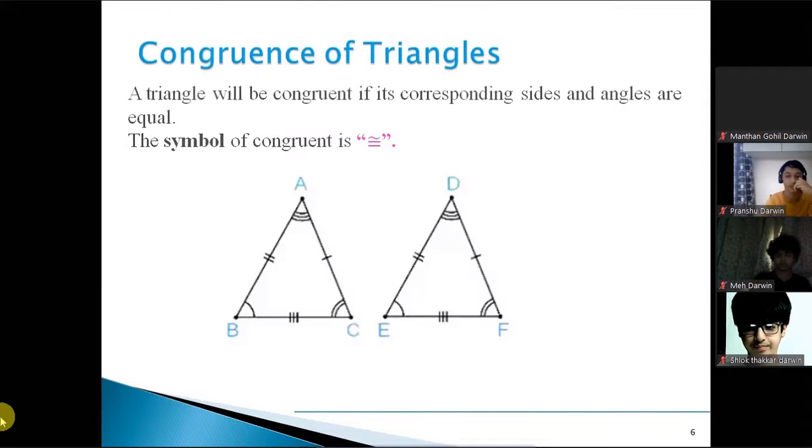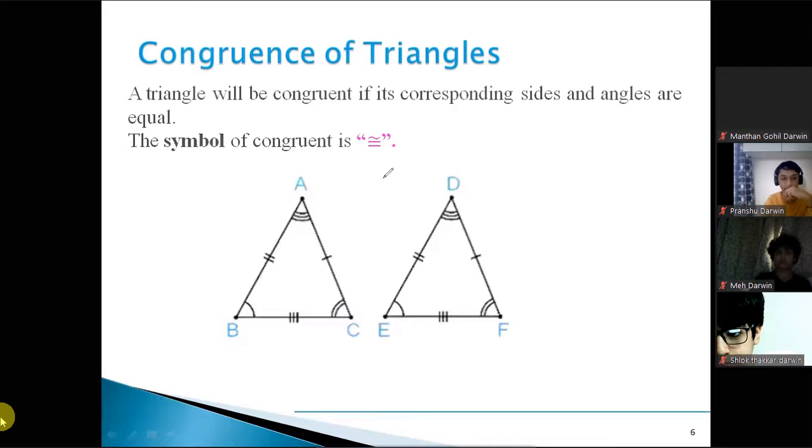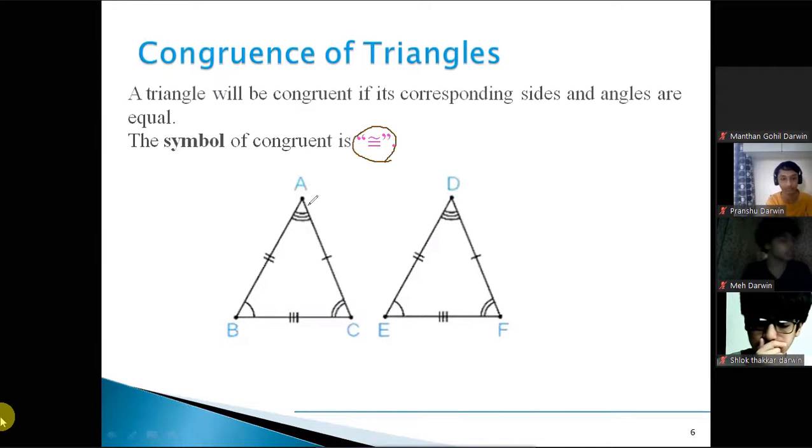Now coming to the congruence of triangles. Two triangles are congruent if their corresponding parts are equal. To prove them, we are not going to prove all the parts as equal, but we'll be taking up different criteria. If the triangles are congruent, we'll show it by this symbol: triangle ABC, then this symbol, then triangle DEF.